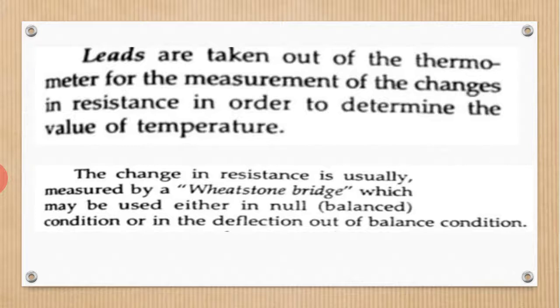Leads are taken out of the thermometer for the measurement of the changes in resistance in order to determine the value of temperature. As I told earlier, please note it: the change in resistance determines the value of temperature. The change in resistance is usually measured by the Wheatstone bridge, which may be used either in the null balanced condition or in the deflection, out-of-balance condition. How much it changes is detected by using the Wheatstone bridge.